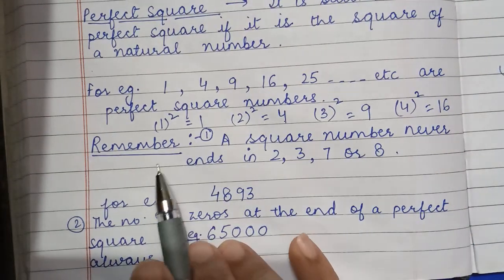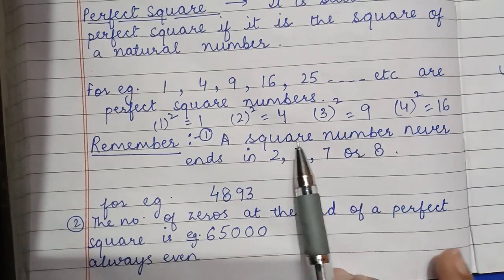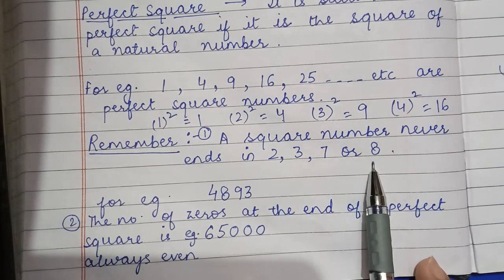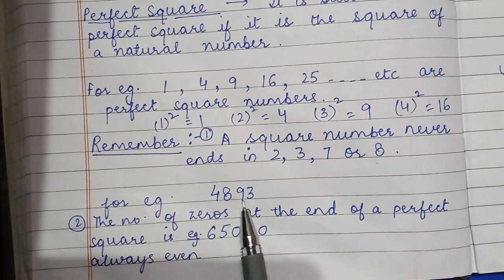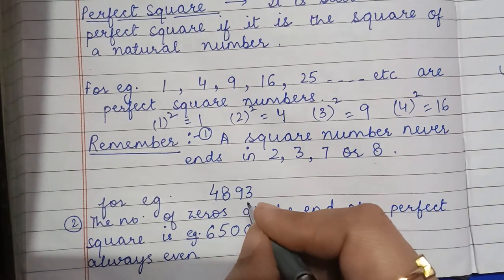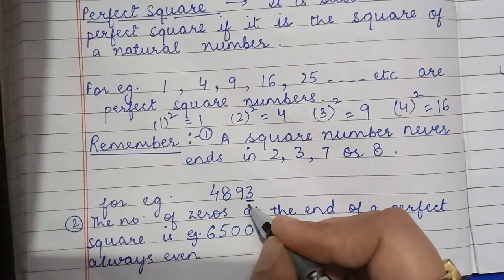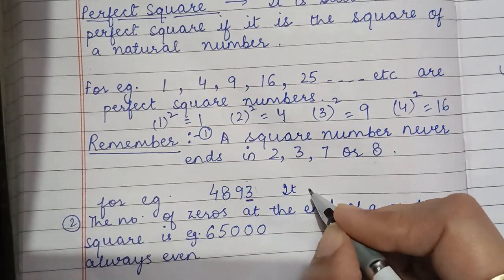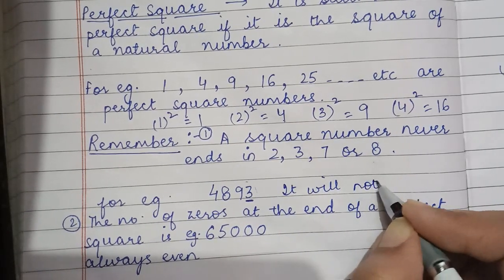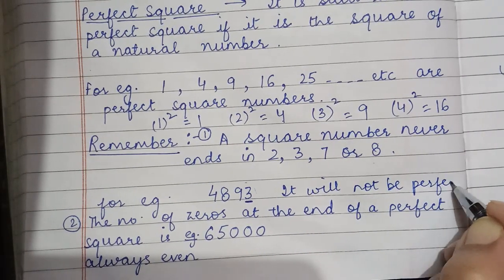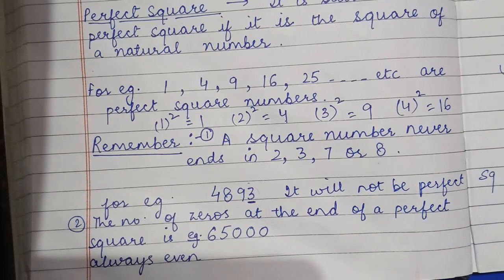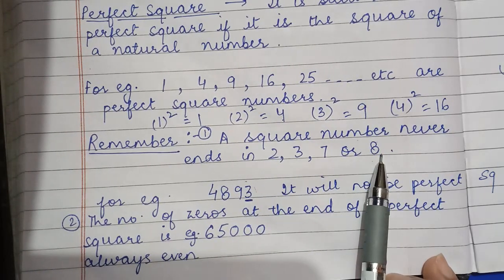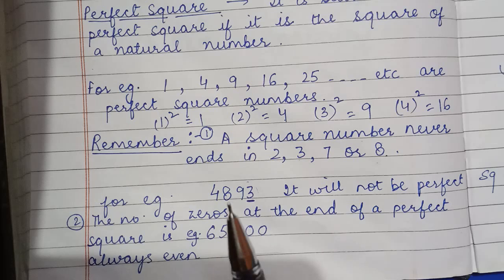Now, one thing you have to remember, a perfect square number never ends in 2, 3, 7 or 8. For example, I have written one number here, 4893. At the end of this number, there is 3. So it means it will not be a perfect square. Why? Because if a number ends with 2, 3, 7 or 8, it won't be a perfect square.